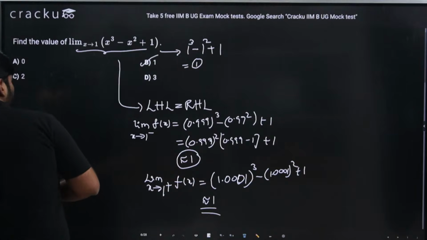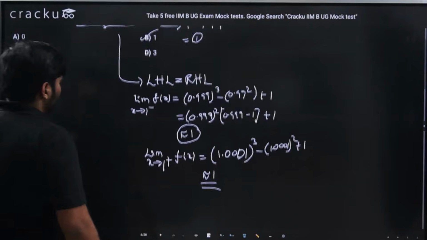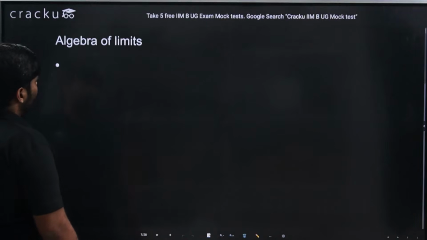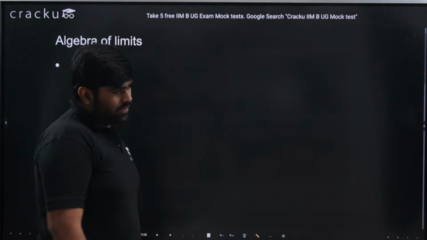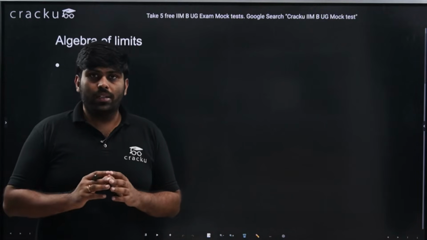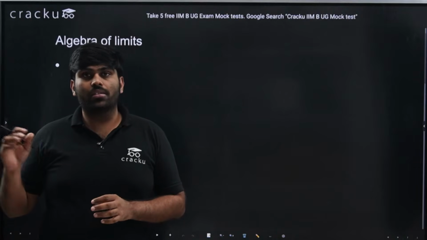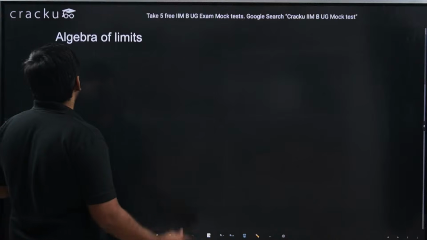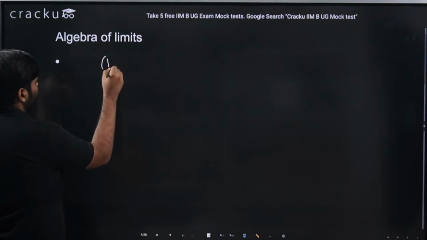Great. So this is the limit example. Now let us see further. Algebra of limits. The topic algebra of limits is nothing but basically when you have a function, how do you deal with it, like f of x plus g of x, or f of x into g of x, or f of x by g of x. So firstly we will see the addition and subtraction properties.